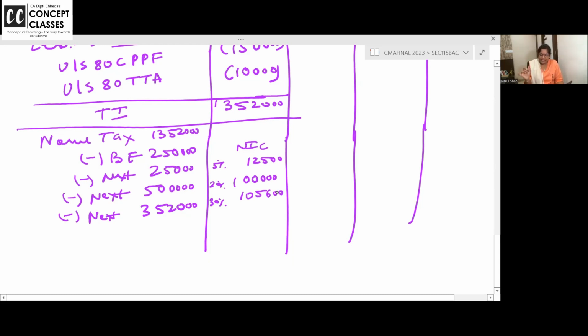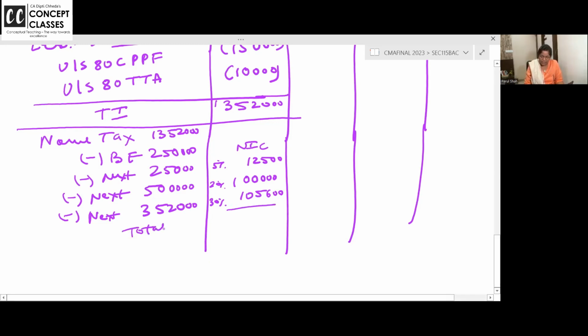First 2,50,000, nil. Next 2,50,000, 5%, 12,500. Next 5 lakh, 20%, 1 lakh. Next 3,52,000, above 10 lakh, 30%.